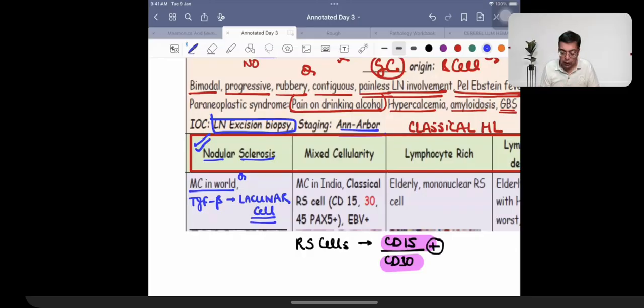TGF beta is going to be secreted by the tumor cells over here. The tumor cells in case of nodular sclerosis Hodgkin lymphoma are given the name of, excuse me, lacunar cell. This is what you need to have an idea. And whenever we are talking about TGF beta, it is going to be responsible for the formation of fibrotic bands. For example, this is a lymph node. You will be having the formation of fibrotic bands like this. Multiple nodules are going to be present over here.